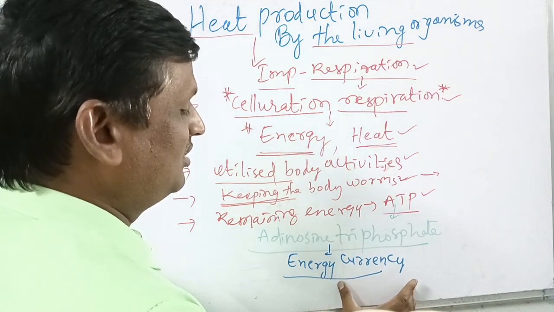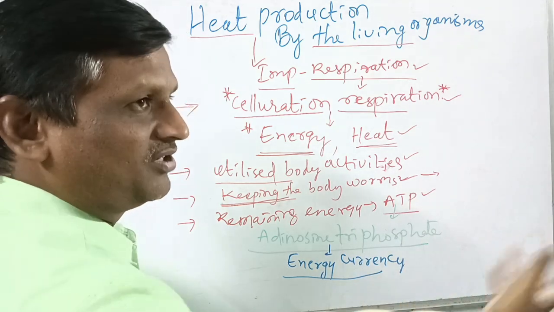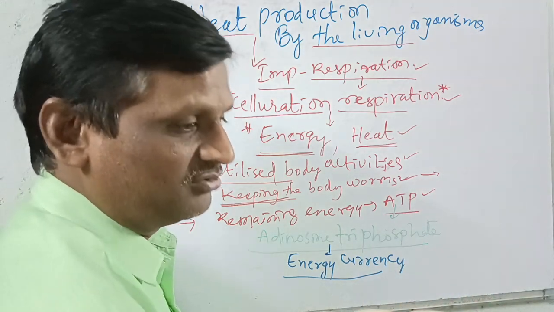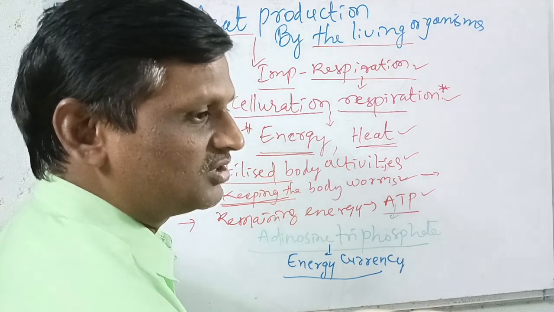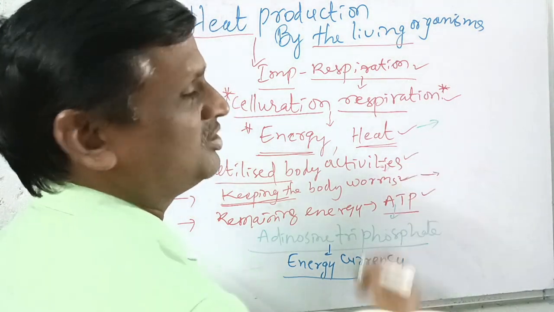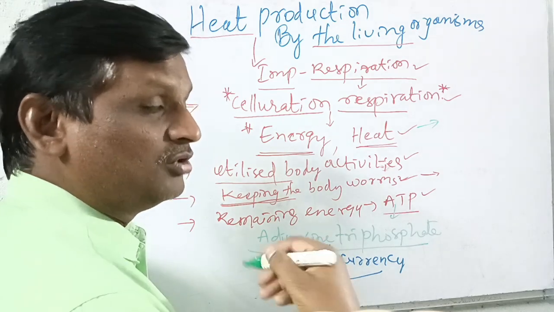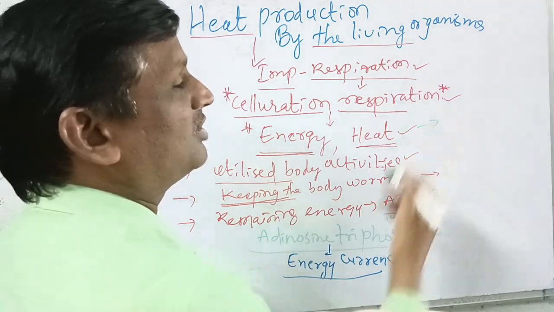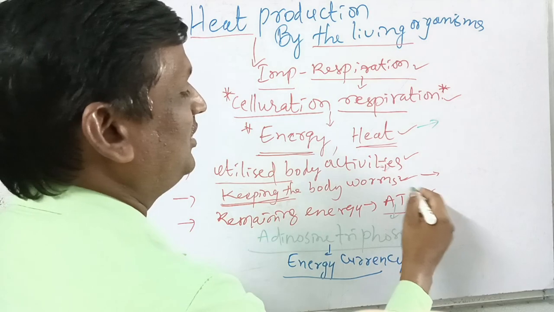This storage energy we utilize for different purposes. Suppose during willful starvation we cannot eat food, but we can still do work. How is it possible? When we do not eat food, we can do the work. That is possible through the ATP.